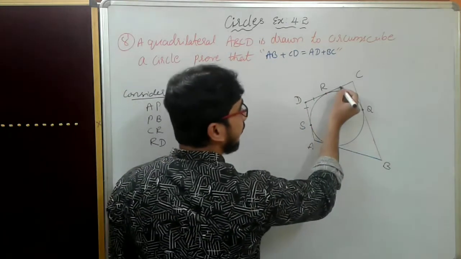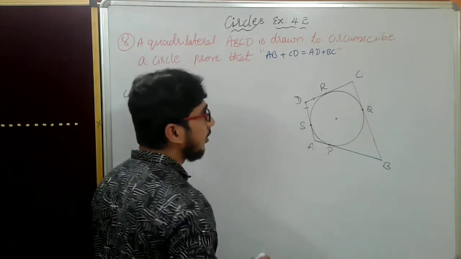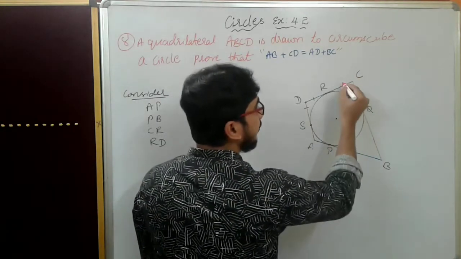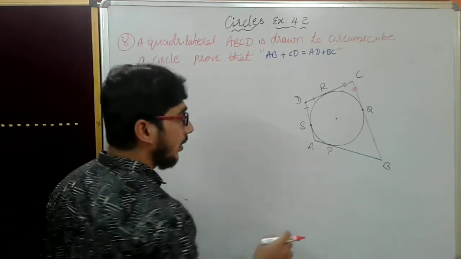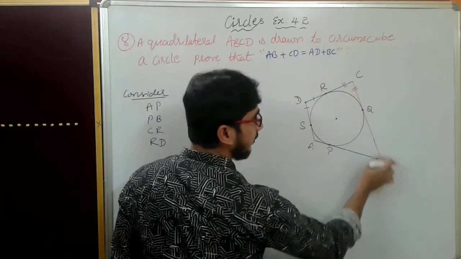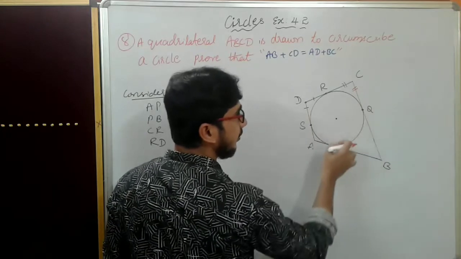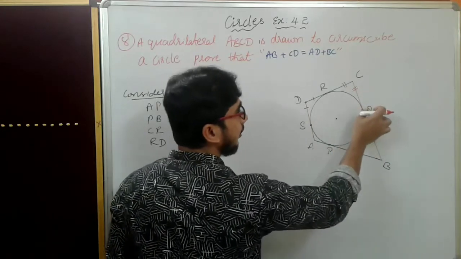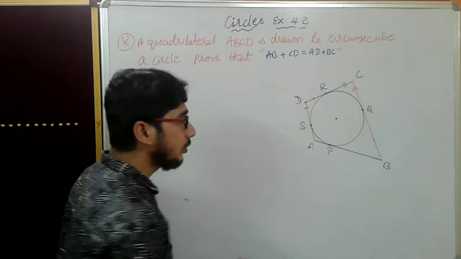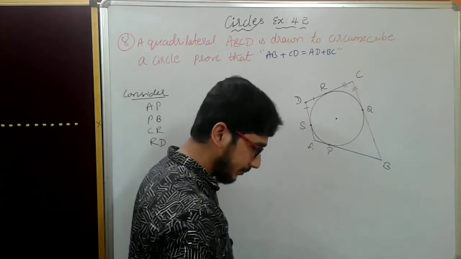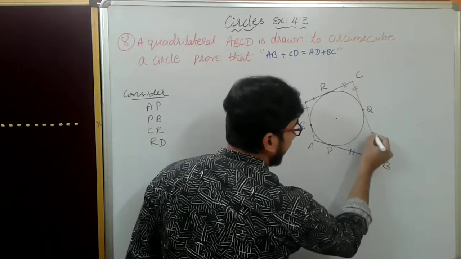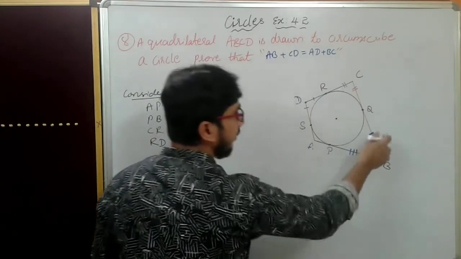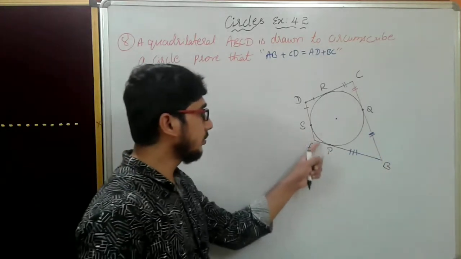Like that, for this point, these two are the tangents and they are equal. And for this external point, these two are the tangents at the points Q and P. So here they are equal. Now remaining, these are equal.